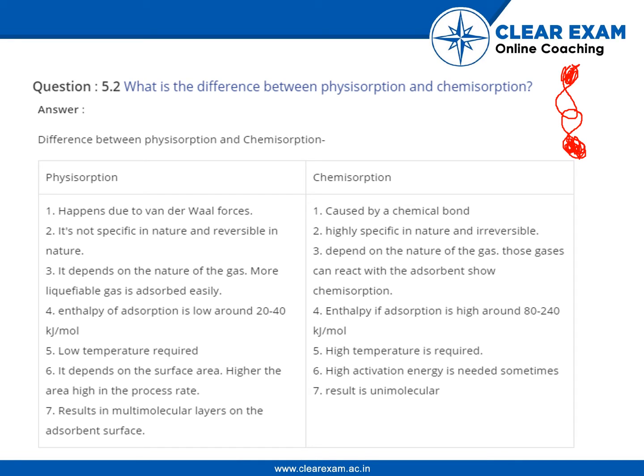So the overlap will only occur if the alignment is like this. If the alignment is like this, the overlap will not occur. Okay, so if you want to have a chemical bond, this direction has to be very specific in nature.